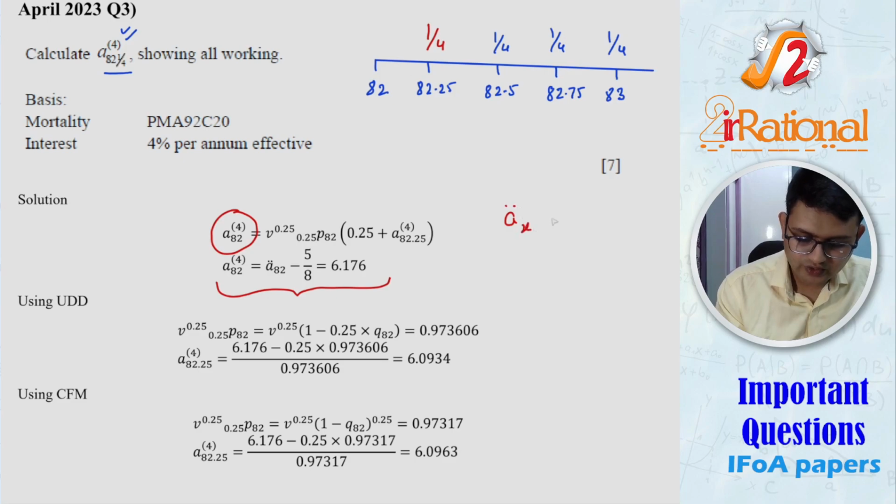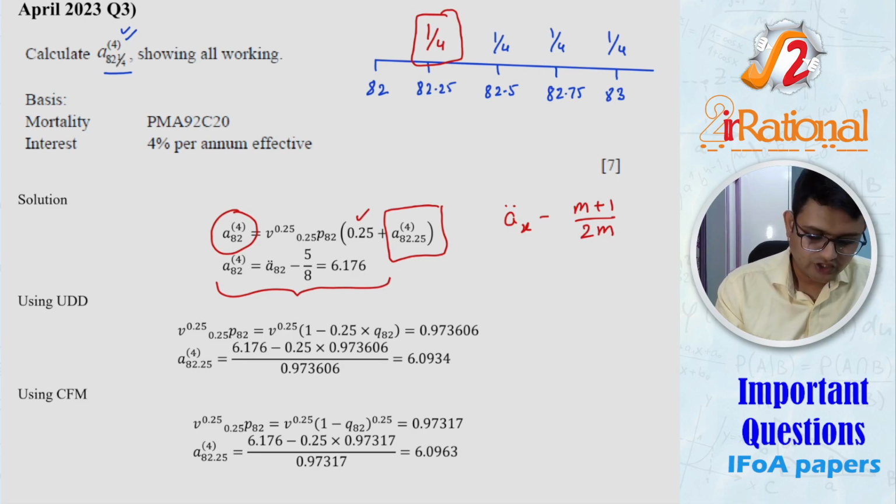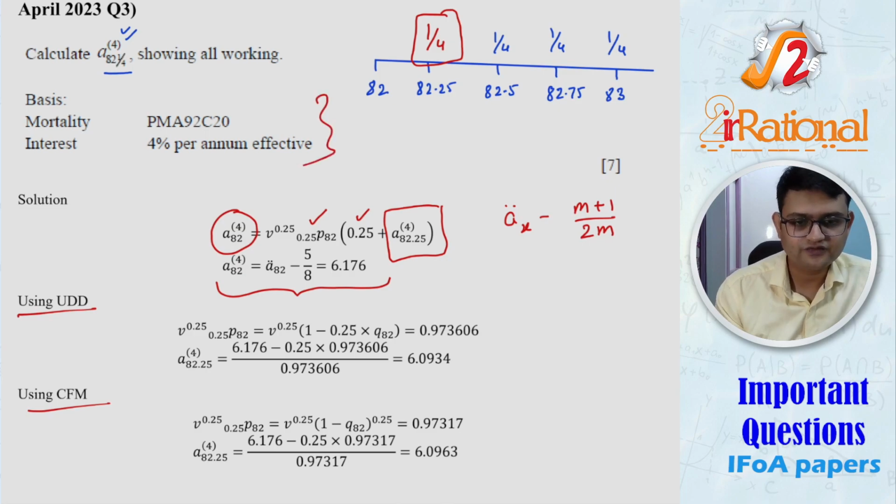We'll have A due X minus M plus 1/2M. It's the formula. And I just have to remove this first payment, that is this one, and the rest is going to be this. To calculate this 0.25 P82, you can use UDD or CFM, mainly because they have not mentioned in the question, so you can use any one of them, and you can see they give me nearly the same answer and both will be accepted.